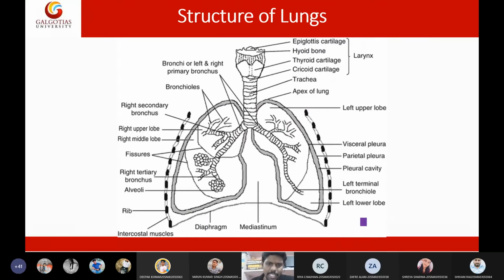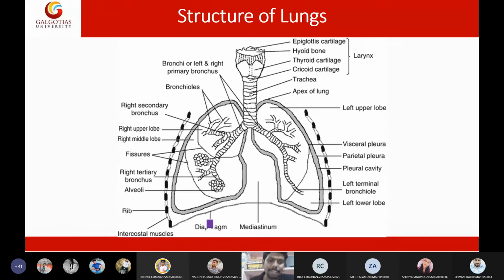Now at the inferior aspect of the lungs, you will see a structure called the diaphragm, and this diaphragm is very important for respiration. Believe it or not, it is not the lungs that are expanding, rather it is the diaphragm that is making the lungs expand. Lungs themselves cannot expand. Lungs do not have any muscles for expansion or relaxation.